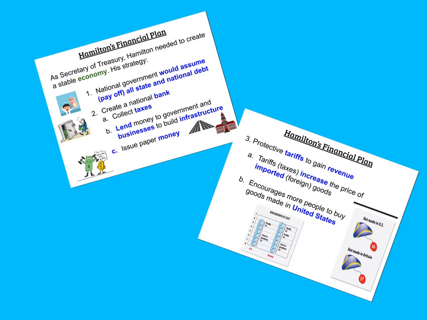And then number three, the third part of his financial plan was protective tariffs. And remember, the whole point of protective tariffs is to convince people to buy American-made goods, American-manufactured goods. Typically, the American manufactured goods were actually more expensive than those that were imported.